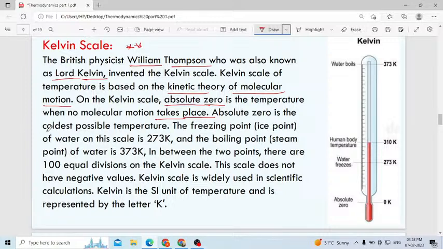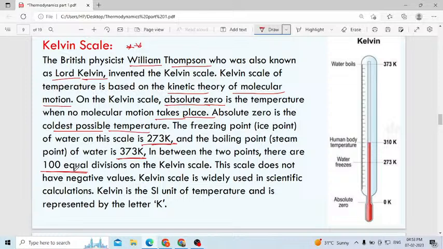Then absolute zero is the coldest possible temperature. Why coldest? Because there is no movement of particles. When the particles are not moving, there is no generation of heat. When there is no generation of heat, the temperature will be the very lowest. Okay. Then next one, the freezing point, the ice point of water is 273 Kelvin. Then the boiling point, the steam point, will be 373 Kelvin. Then here also how many divisions can you see? 100 equal divisions on the Kelvin scale.